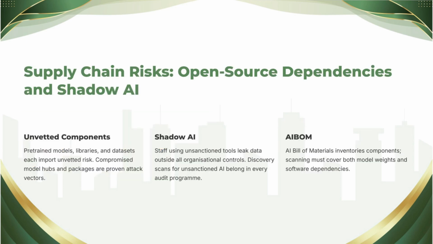Chapter 6 gave us the supply chain fundamentals: the AI bill of materials, poisoned public models, license traps, the log4j lesson replayed with models. Today we complete the picture with the security operations view and give full treatment to the supply chain's unruliest member, shadow AI. First, the security depth on dependencies.